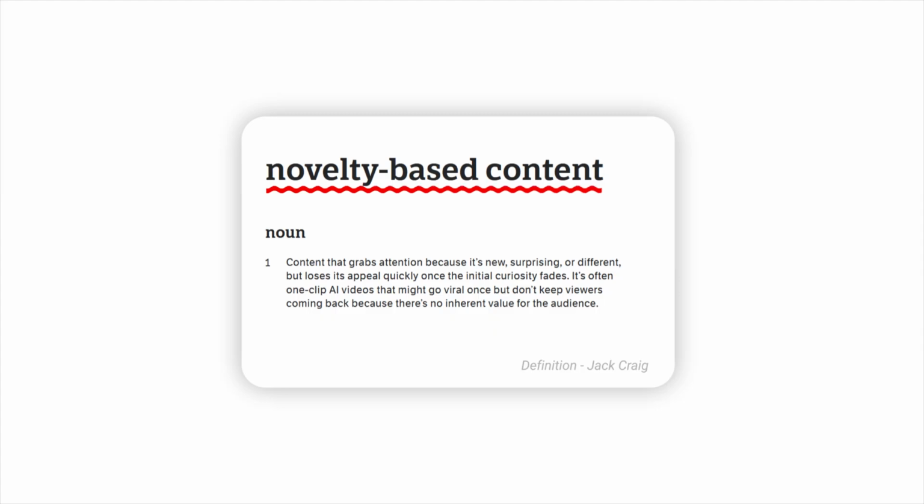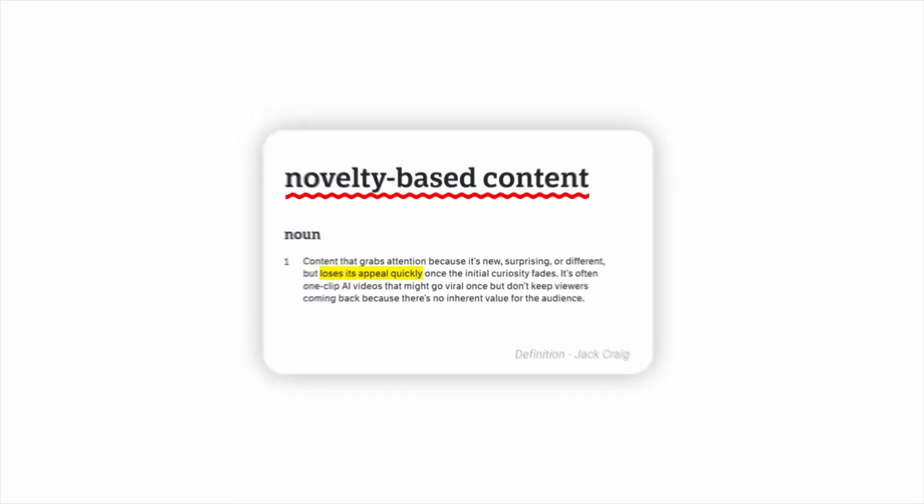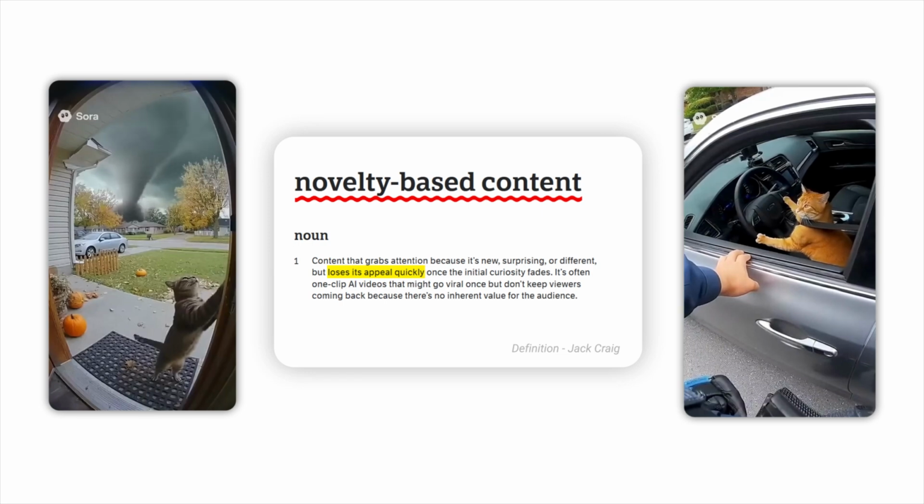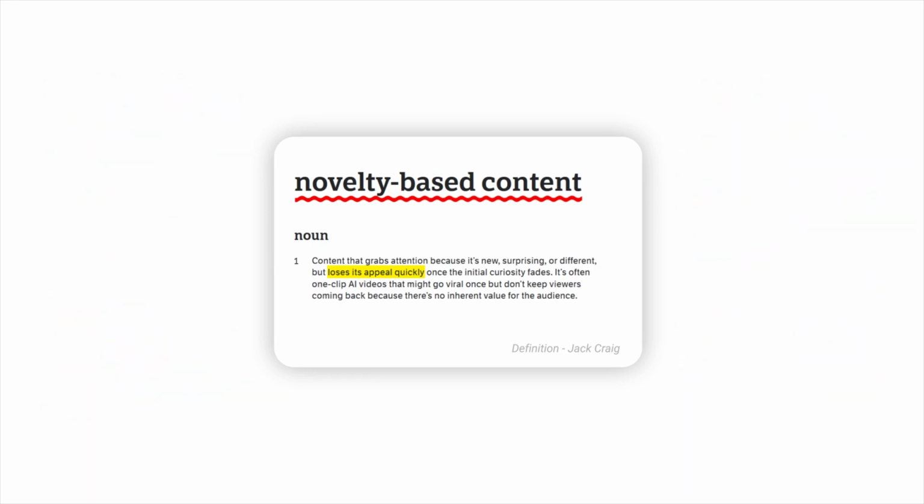If you don't, you run the risk of turning people away. And at that point, you are probably creating something called novelty-based content, which loses its appeal very quickly. And I am sure recently you have seen these gimmicky AI niches pop up and disappear as quickly as they became popular. Not to mention, it's practically impossible to build a brand associated with these types of channels. So you are honestly just wasting your time.